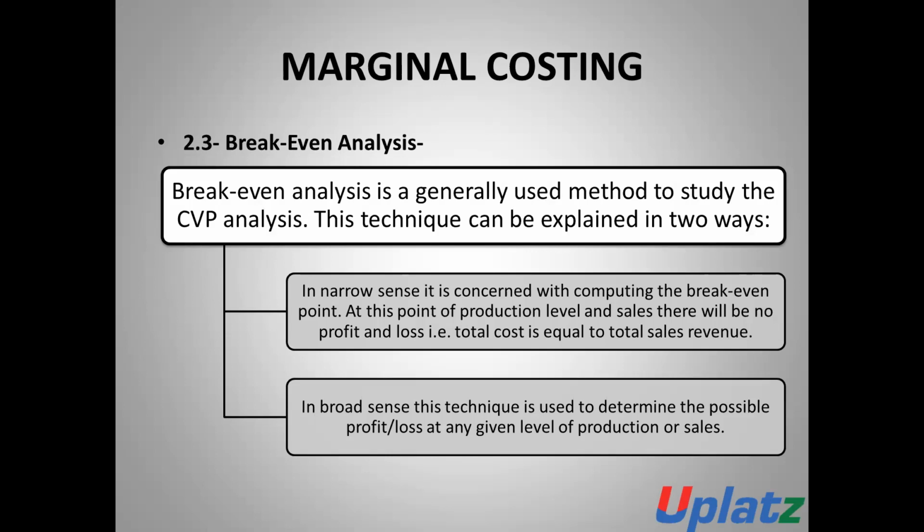Number one is the narrow sense. In the narrow sense, it is concerned with computing the break-even point. The break-even point is a point where there is no profit and no loss. At this level of production and sale, total cost is equal to sale revenue.